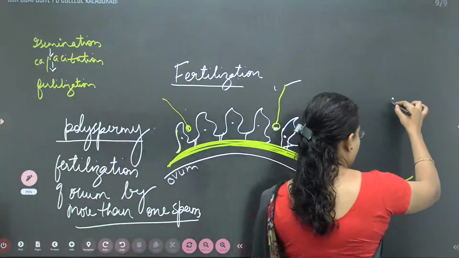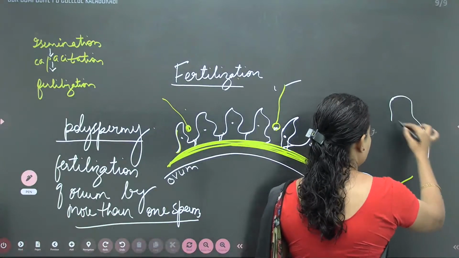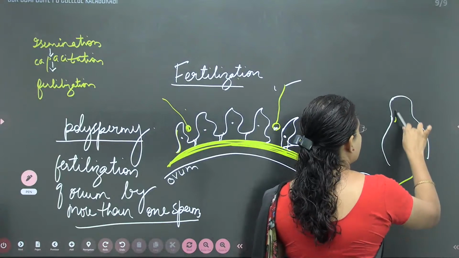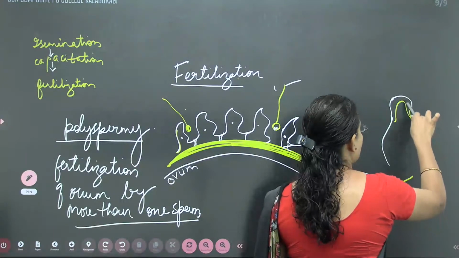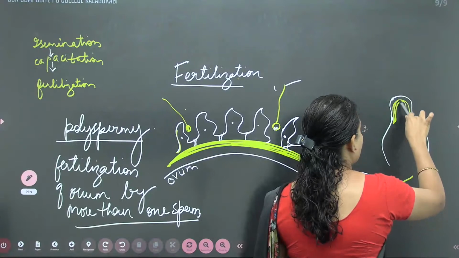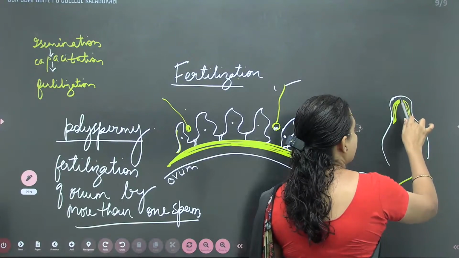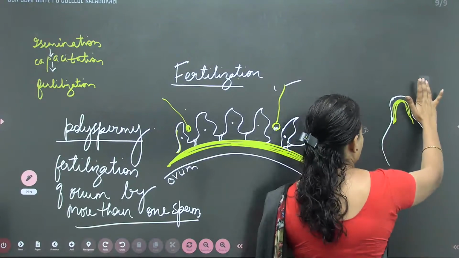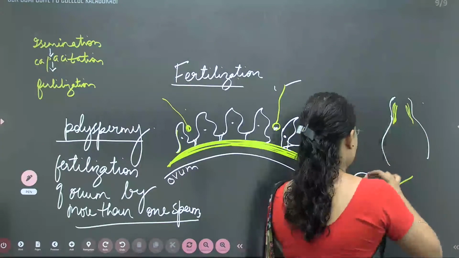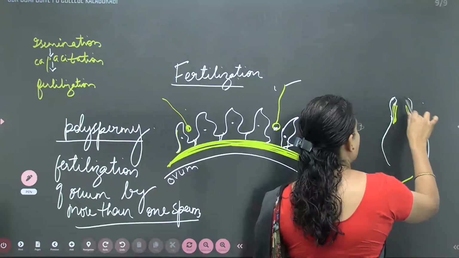How is that? Suppose this is the head of the sperm and this is the acrosome, with outer membrane and inner membrane. Now, when the membrane has become thin, fusion of the membrane can occur.